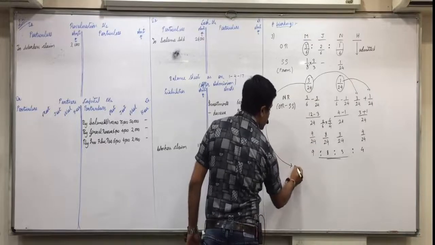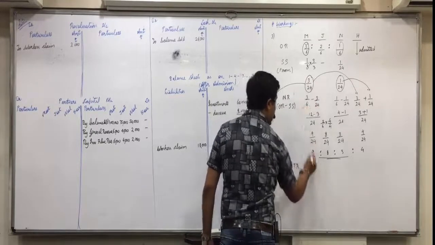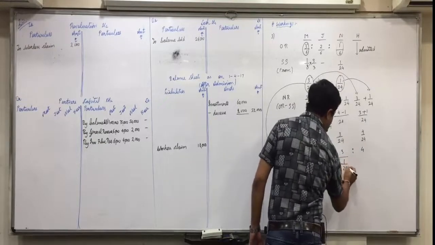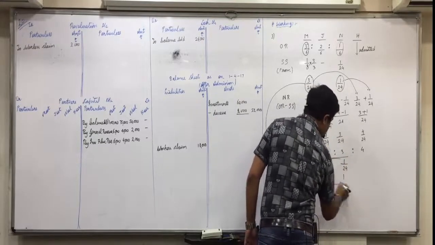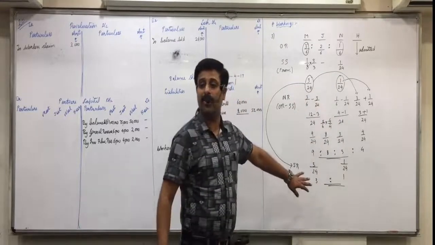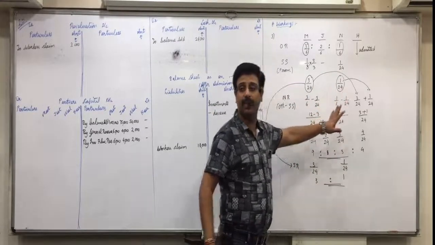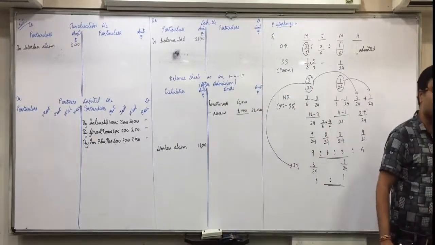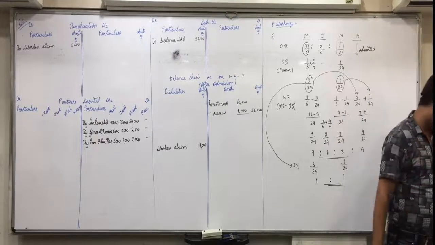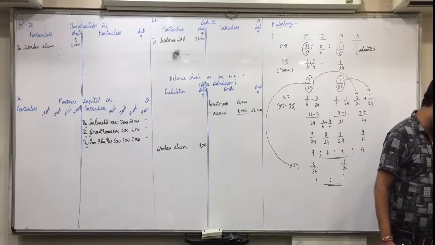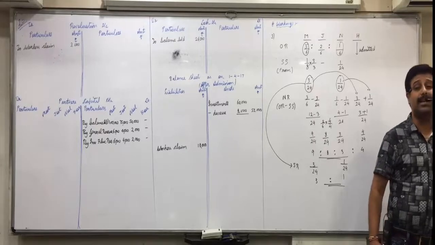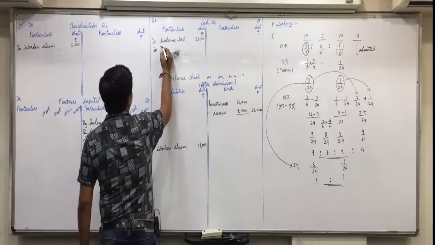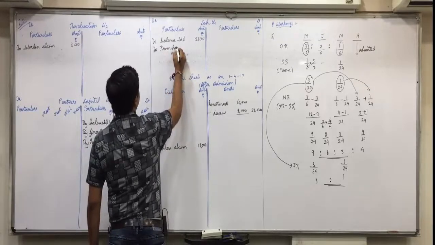Directly from the sacrifice share we will get the sacrifice ratio: 3/24, 1/24, so 3:1. If you remove the denominator 24, then 3:1 is the sacrifice ratio. Are you all clear with this? Now, look at the next adjustment. Goodwill is valued at 60,000 and he will bring his share of goodwill in cash. So the first entry will be cash account debit to premium for goodwill account.